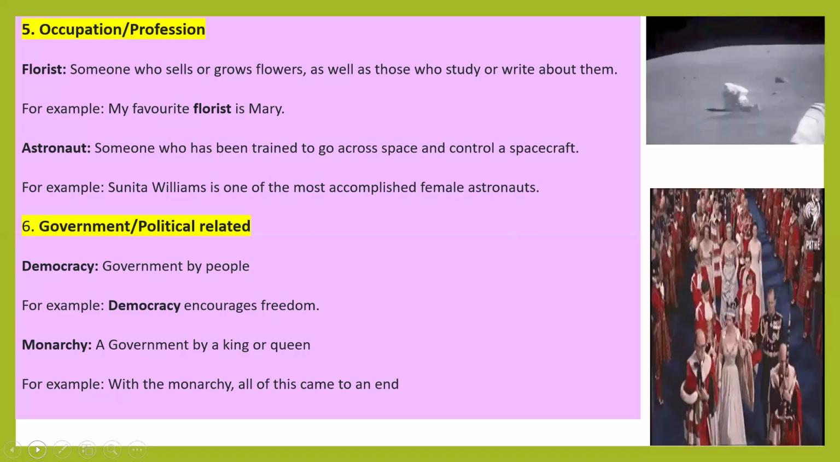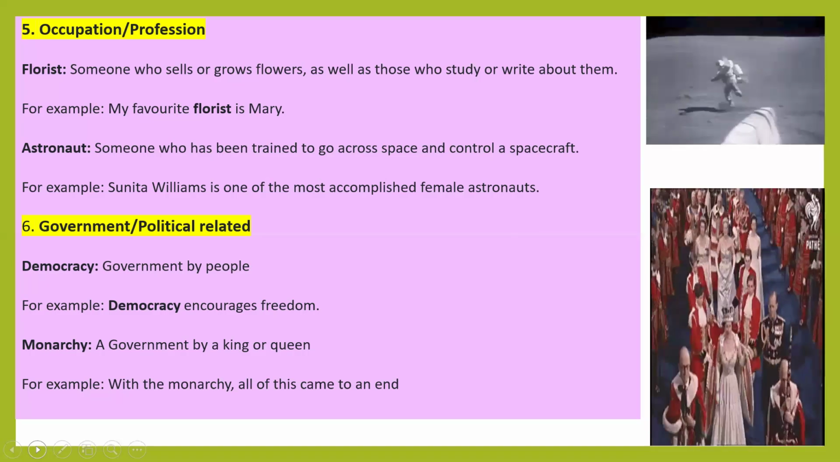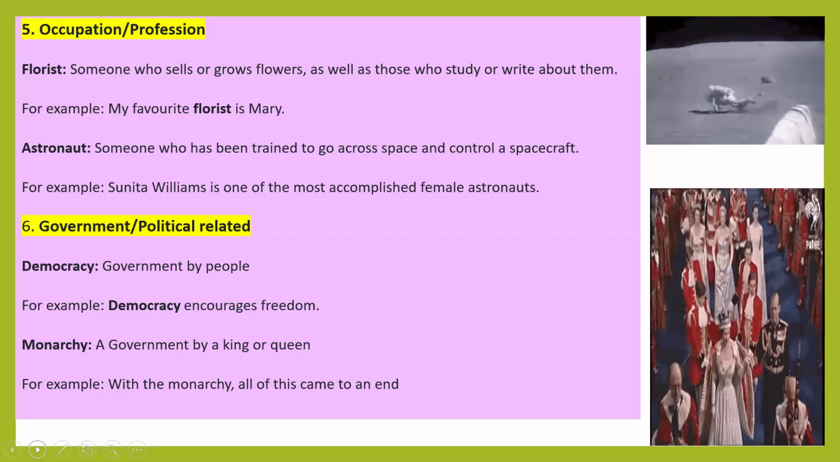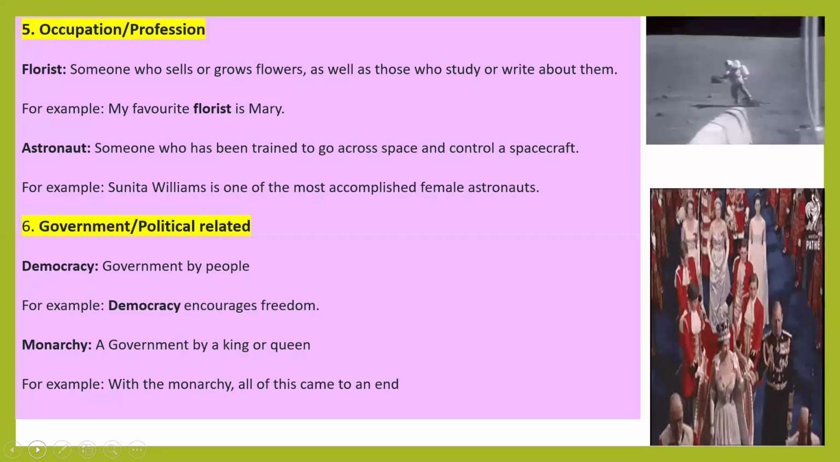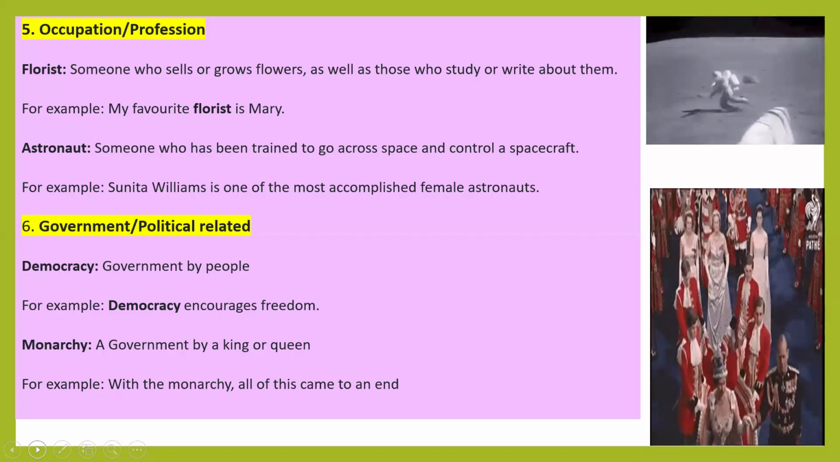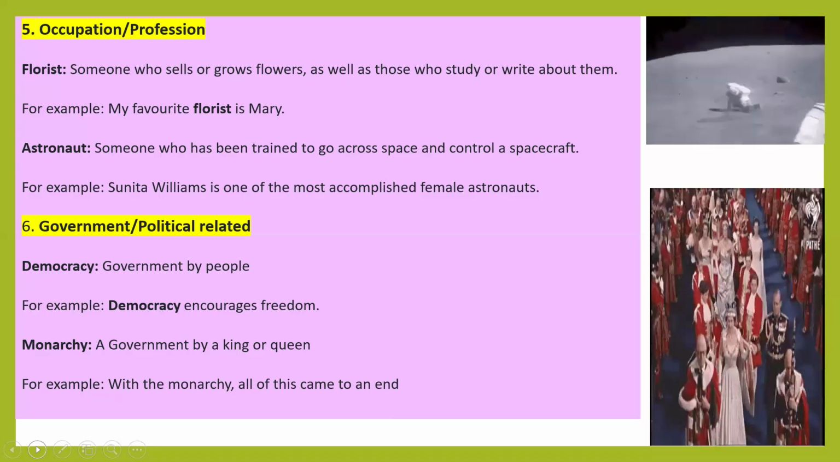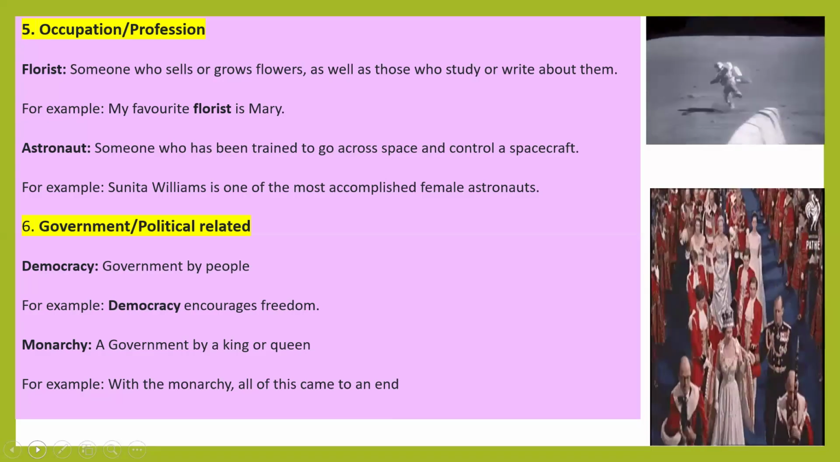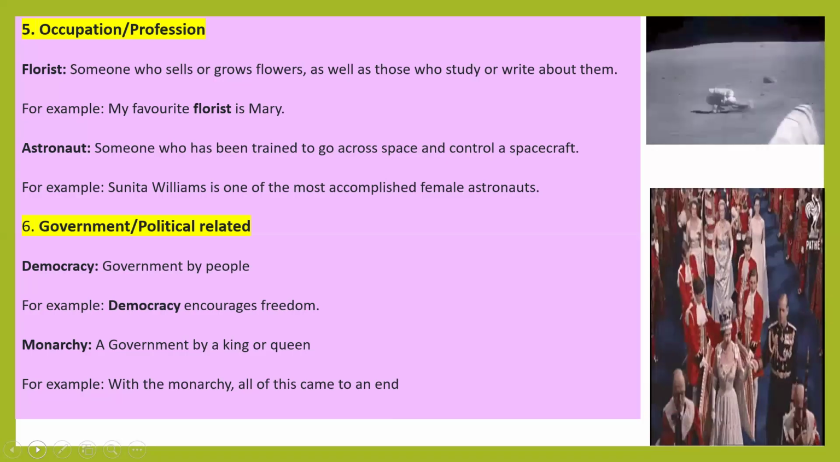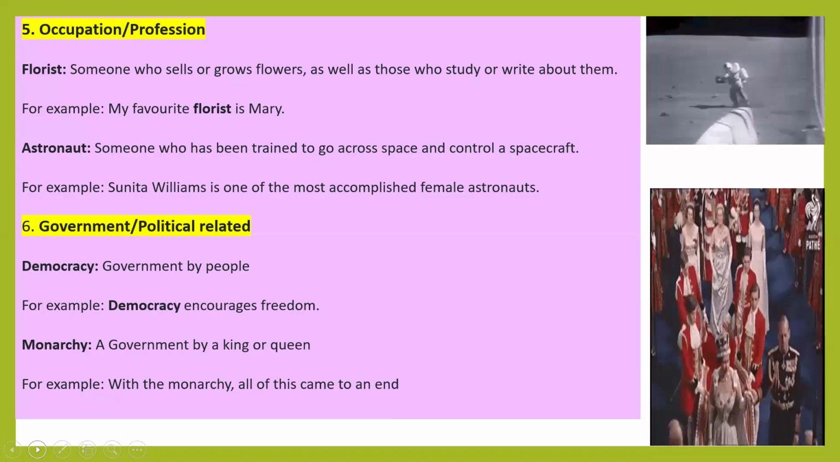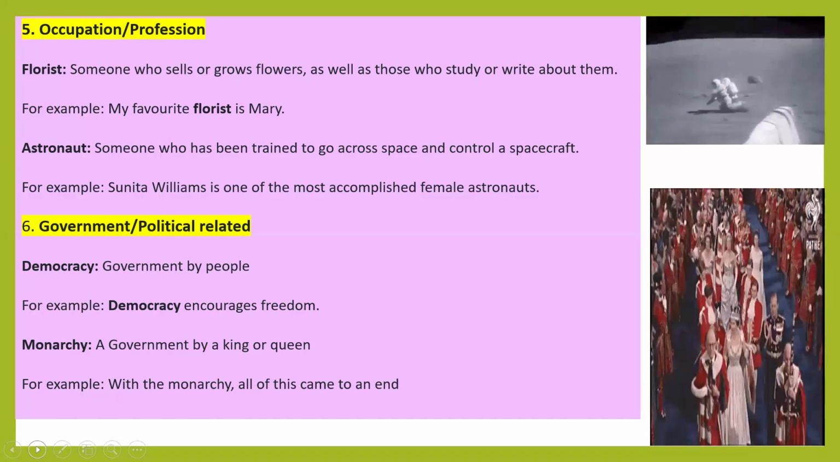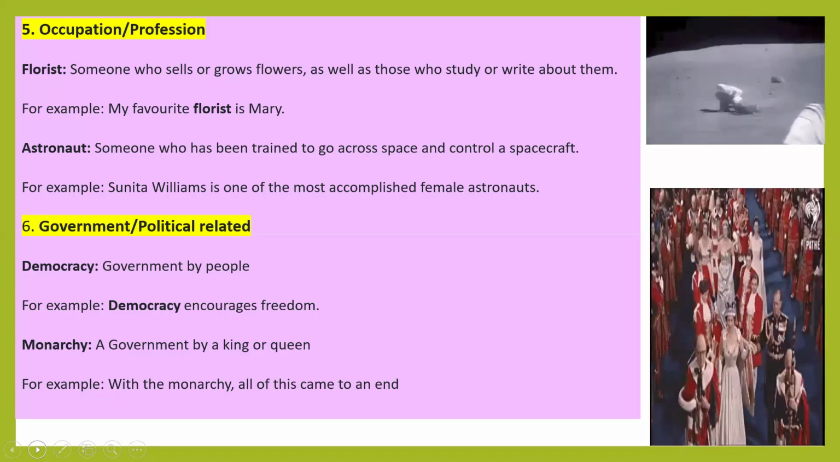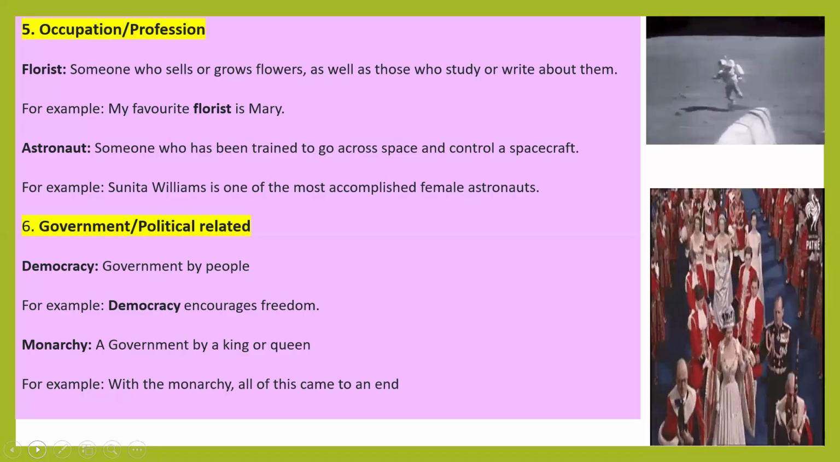Sixth use is in government and political related terms. Democracy, government by the people. Democracy encourages freedom. Monarchy, a government by a king or queen. For example, with the monarchy, all of these came to an end. So these are about the uses of one word substitution.